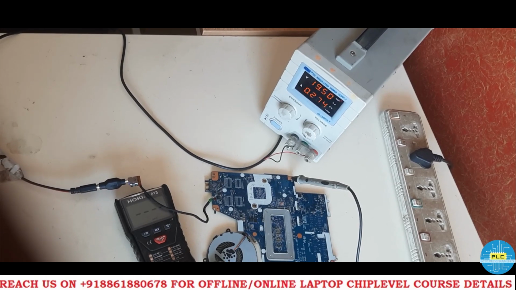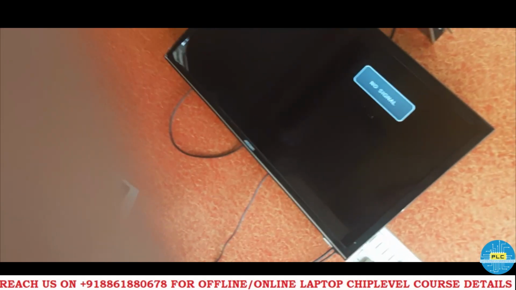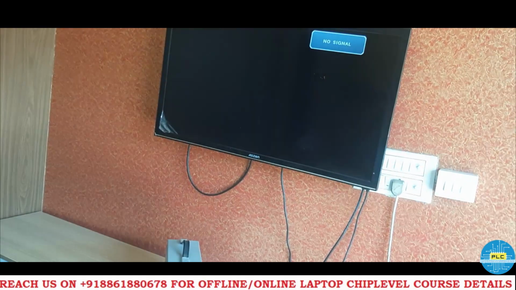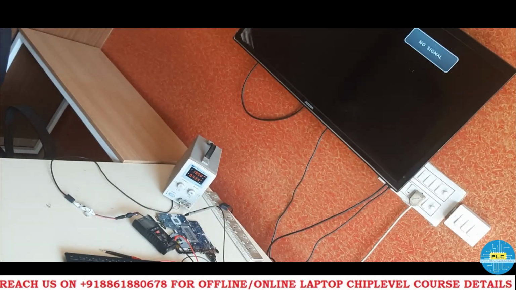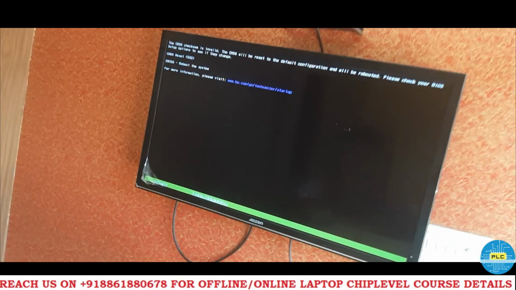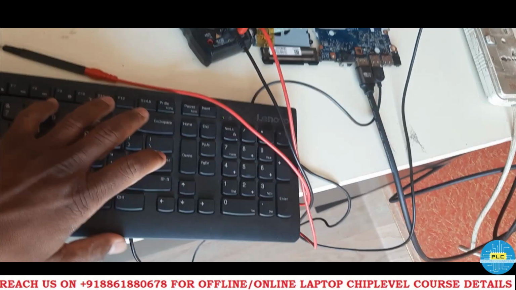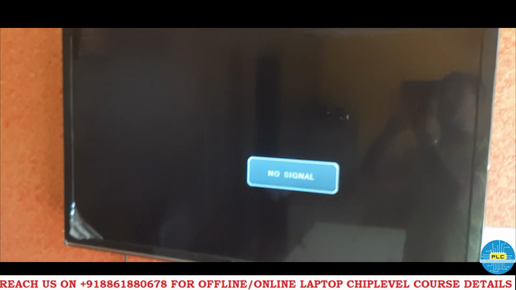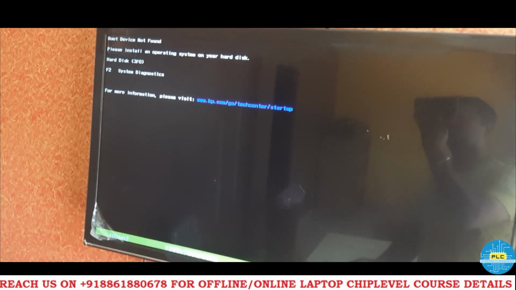The amperes it is taking are too high, but that is normal before the display comes. Now we will check the display. We will wait for some time, because initially it will take some time, right? See the amps. Yeah, display we got. What did we get? CMOS. Press enter. I entered. Then we wait and see. See, again the disk, no error.